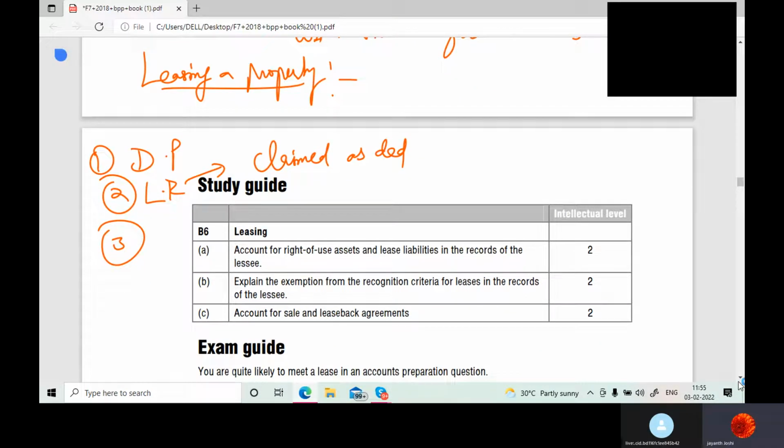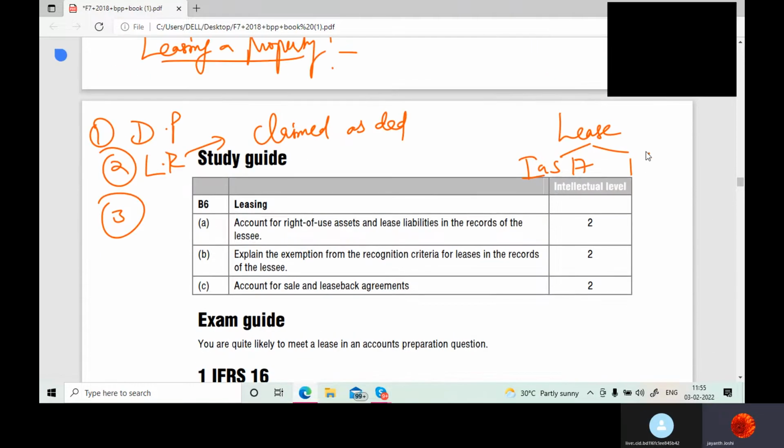And see what happens is, in previous times, this particular leasing is dealt with two standards. One is IAS 17, that is leases, and one is a new standard recently introduced, IFRS 16. So there were some issues with this, which have been rectified in this. This used to consider lease in two ways: operating lease and finance lease. Now there is no such terminology like operating lease or finance lease. Now lease is just a lease, okay?